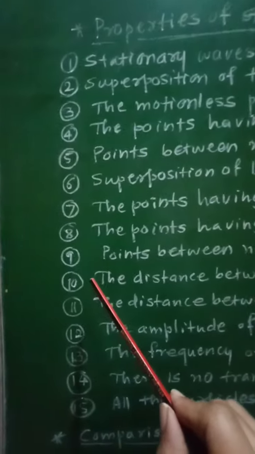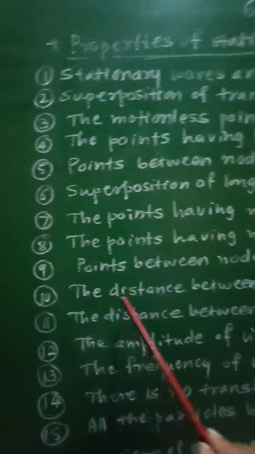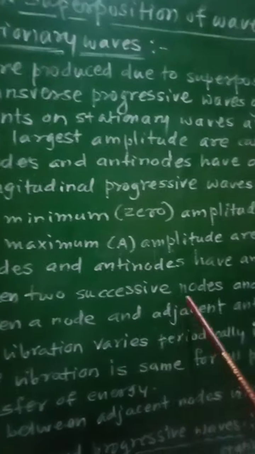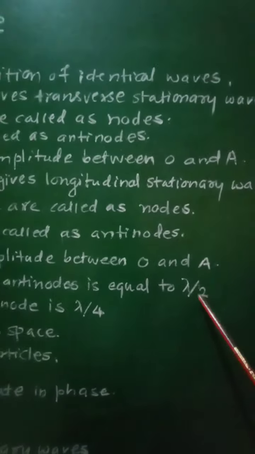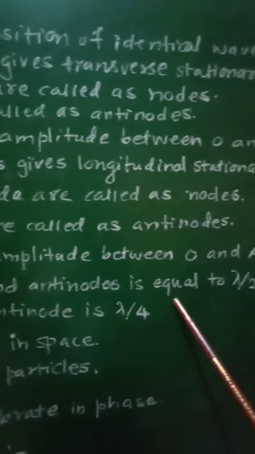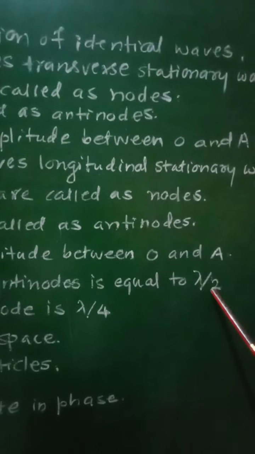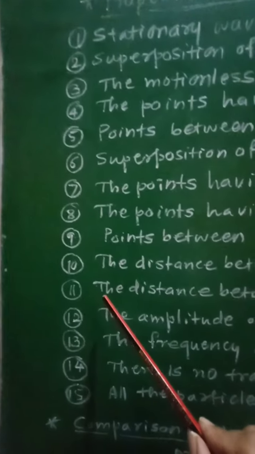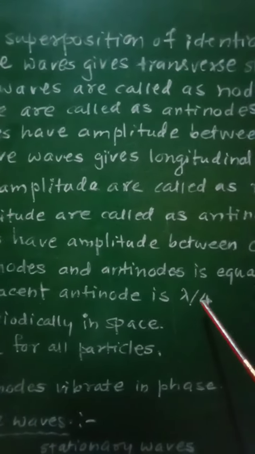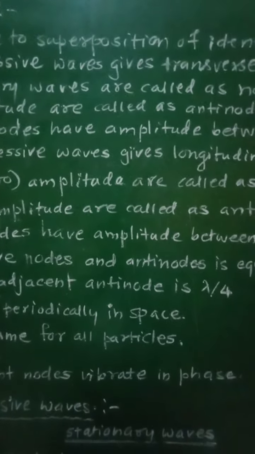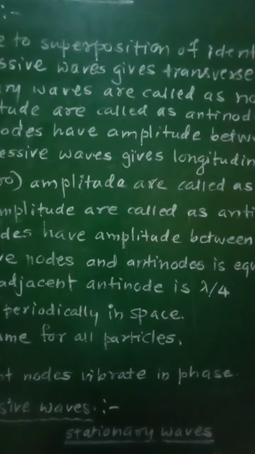Then 10th property is stated as the distance between two successive nodes or antinodes is equal to lambda by 2. So the distance between two successive nodes or the distance between two successive antinodes is equal to lambda by 2. Similarly, 11th property, the distance between a node and its adjacent antinode is equal to lambda by 4.